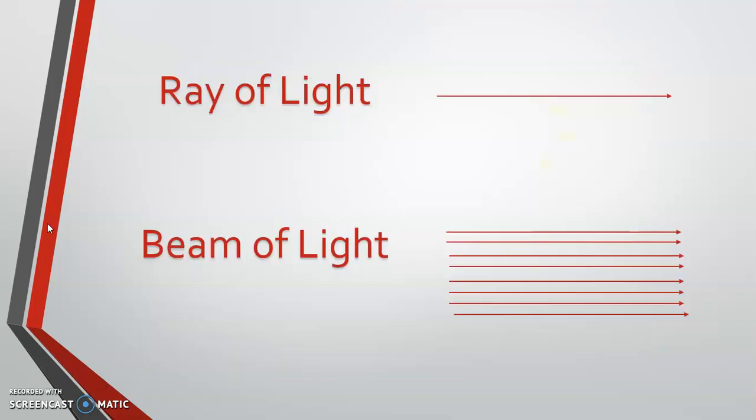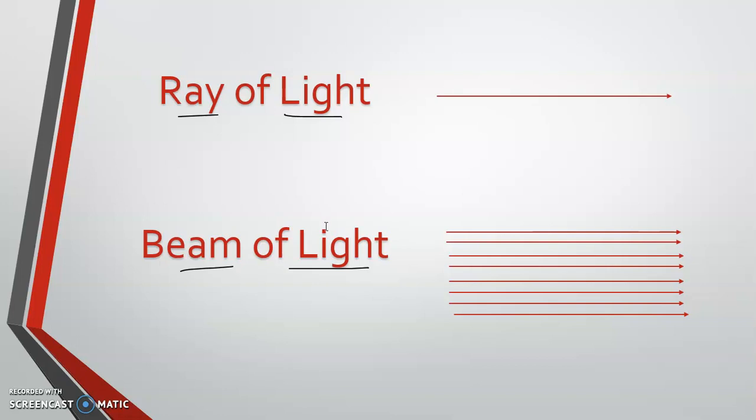Before going into the phenomena of light, you might have heard about these two words, ray of light and beam of light. These are words you hear repeatedly in physics classes. So what is the meaning of these two words? A ray of light is a single straight line path of light. Maybe in the earlier classes you have studied that light travels in a straight line. We call it rectilinear propagation of light.